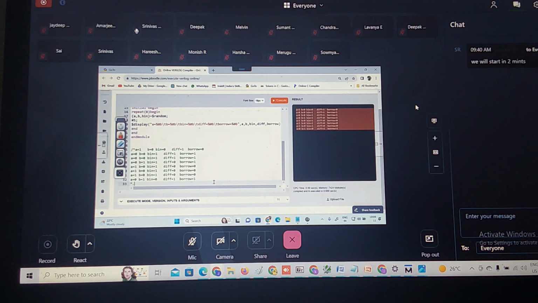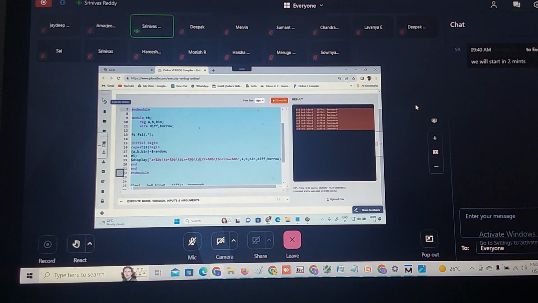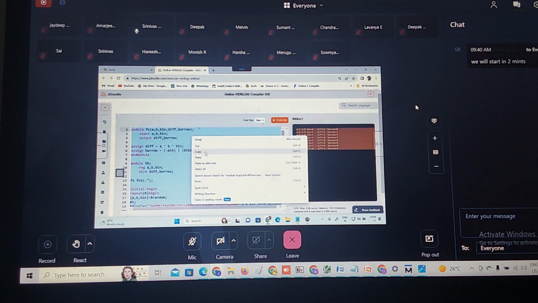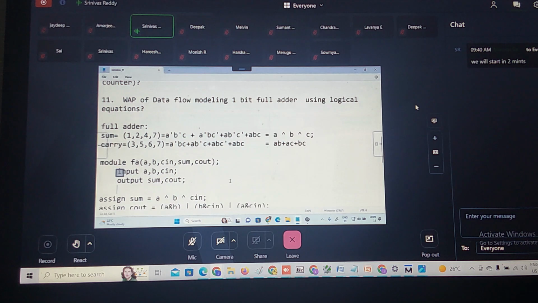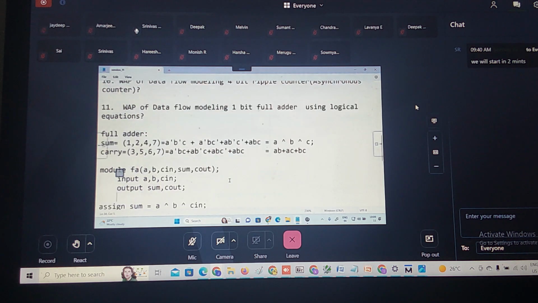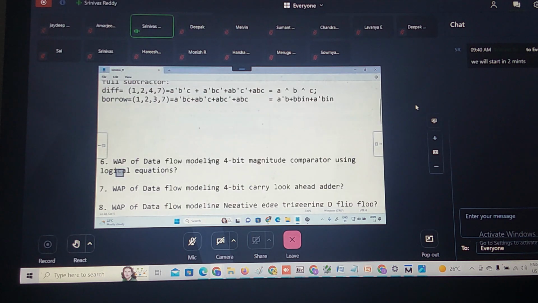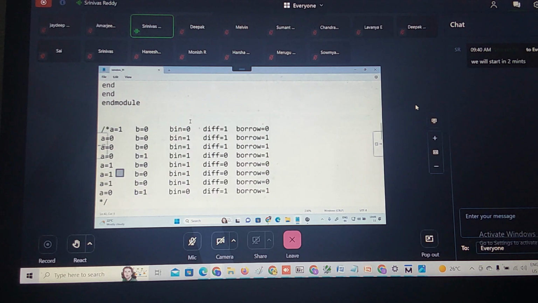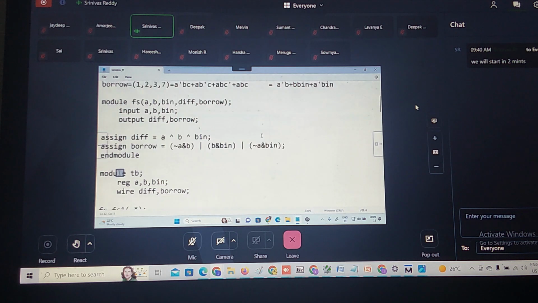So this is a 1 bit full subtractor. Now we need to design. This is a 1 bit full subtractor. Now let us go with what the other question is.